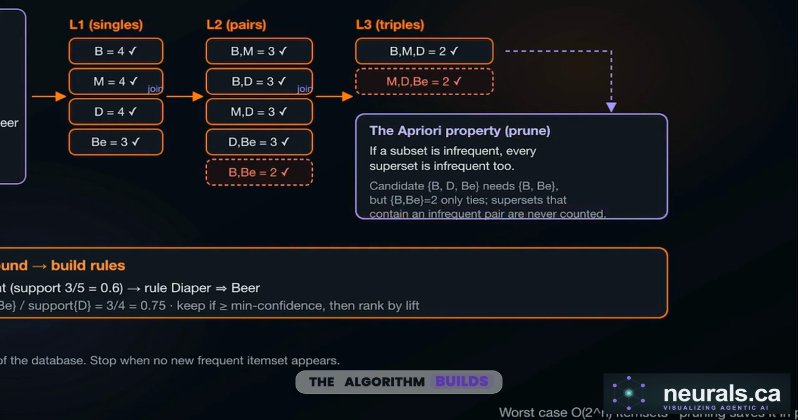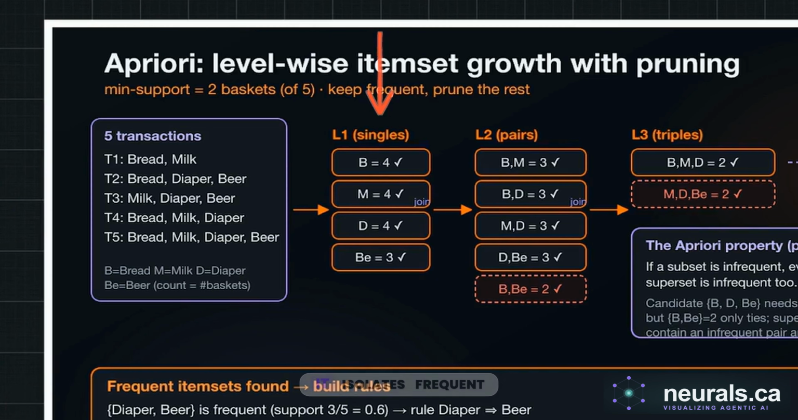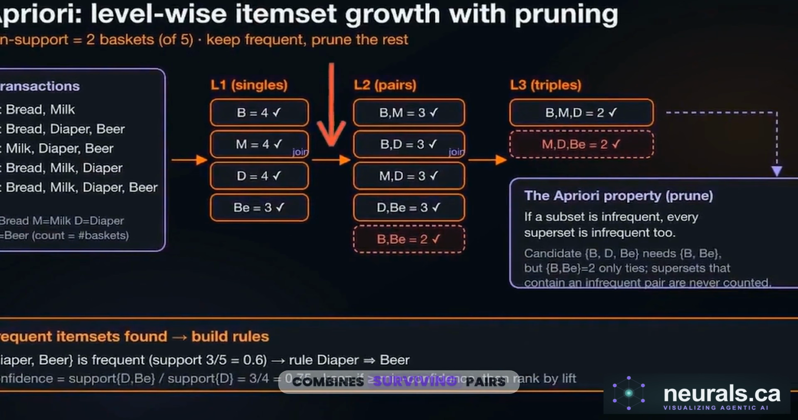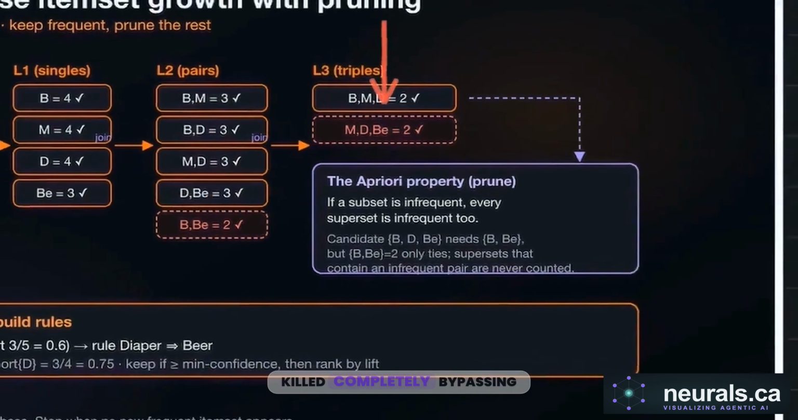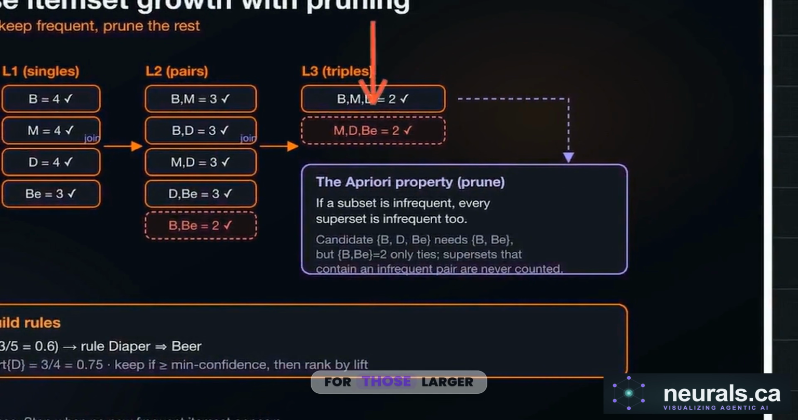The algorithm builds candidate item sets level by level. It isolates frequent single items in L1, joins them to test pairs in L2, and combines surviving pairs into triples in L3. If a specific pair fails the minimum frequency threshold in L2, the algorithm stops testing it. Any future combination relying on that failed pair is instantly killed, completely bypassing the database scan for those larger sets.